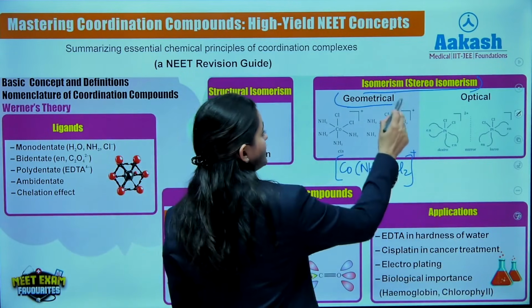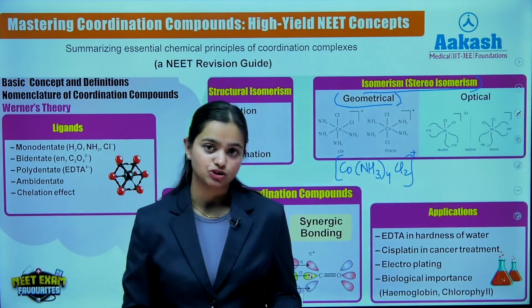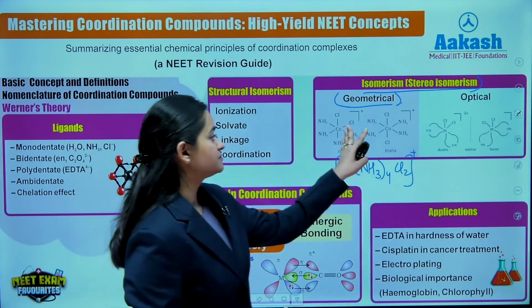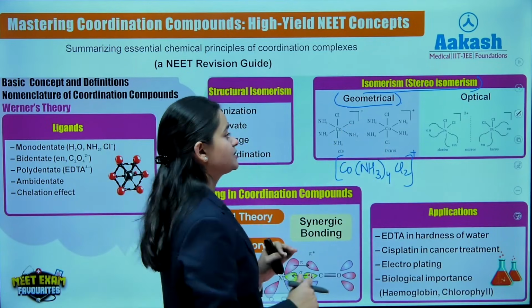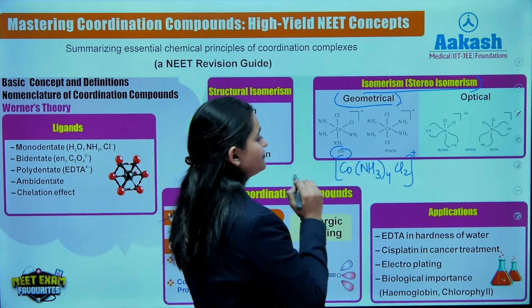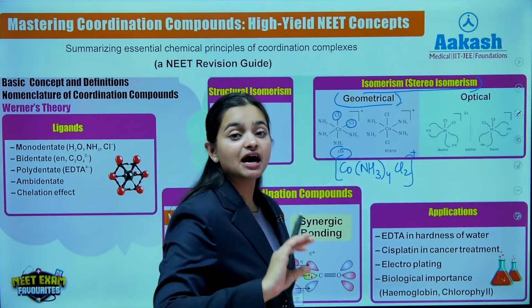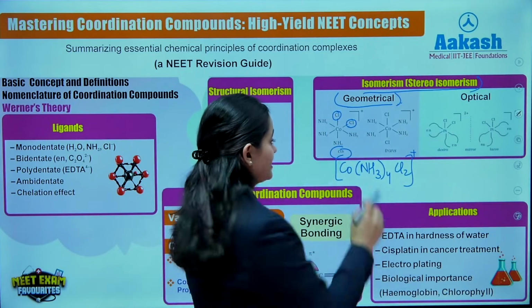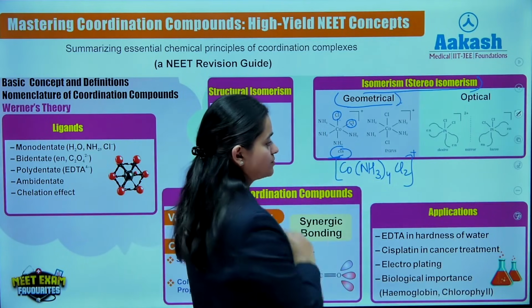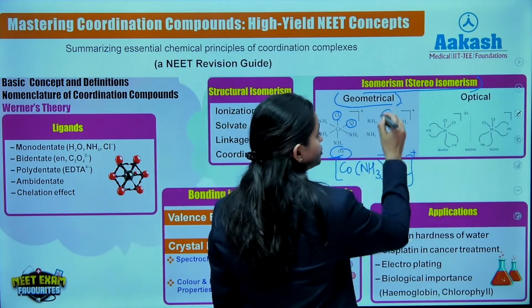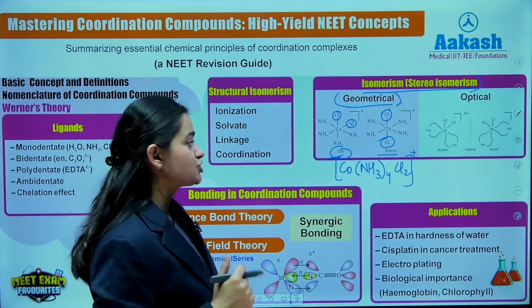Now in the case of geometrical isomerism, what will happen? The geometrical arrangement will change from one isomer to the other isomer. How? Suppose this is cis isomer and this is trans isomer. Both of them are geometrical isomers of each other. Now the peculiar feature of the cis isomer is what? That both the ligands, Cl-Cl ligands, are adjacent to each other, right? They are adjacent to each other, not oppositely arranged. So this is cis isomer. Whereas if I talk about the trans isomer, these ligands Cl and Cl are oppositely arranged to each other.